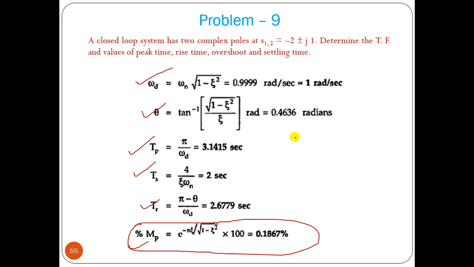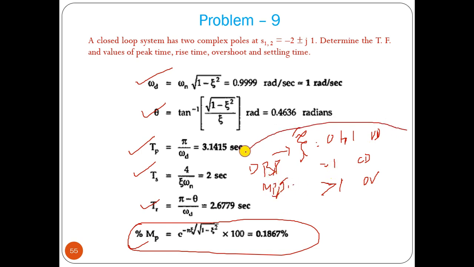The main point you have to remember is that due to the zeta value, your system response changes. If zeta is between 0 and 1, this is an underdamped response. Zeta equal to 1, critically damped response. Zeta greater than 1, it will be an overdamped system. And for underdamped, we have to know how to find out rise time, peak time, delay time, then maximum overshoot, then settling time. So those are the points that you have to take care of.